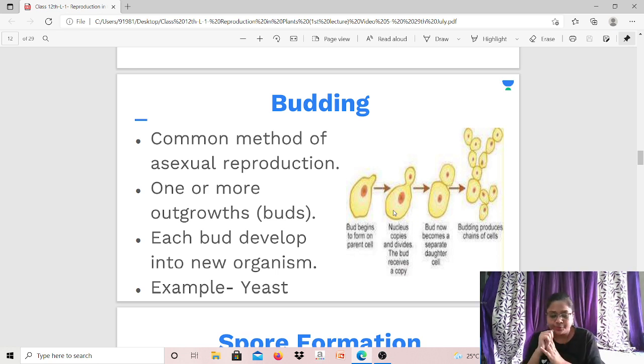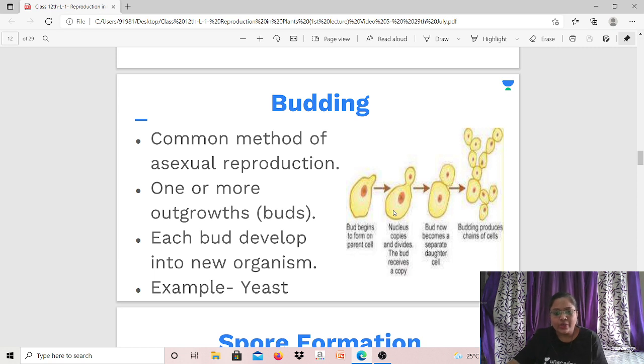because of which one cell is large and one cell is small. Now, this small cell is immature yet. So it remains attached to the larger cell. Therefore, it remains attached to the larger cell. And this small cell is known as a bud. And this bud will obtain nutrition from the larger cell. And it will grow and it will become mature.